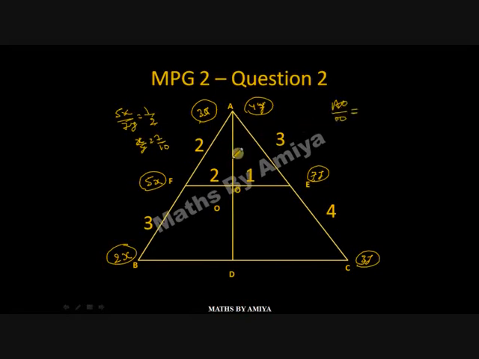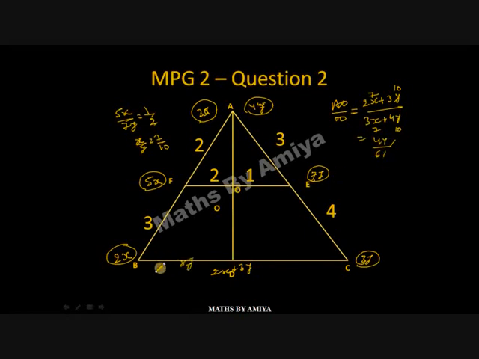If they ask about AO upon OD, again it's an easy one. AO depends upon D, and the summation at D is 2x plus 3y. So AO is 2x plus 3y. And OD depends upon these two values, that is 3x plus 4y. How do we get this value? Since x upon y is 7/10, place x as 7 and y as 10, and get the answer. That is 30 plus 14 is 44, and the denominator is 61. So AO upon OD is nothing but 44/61.